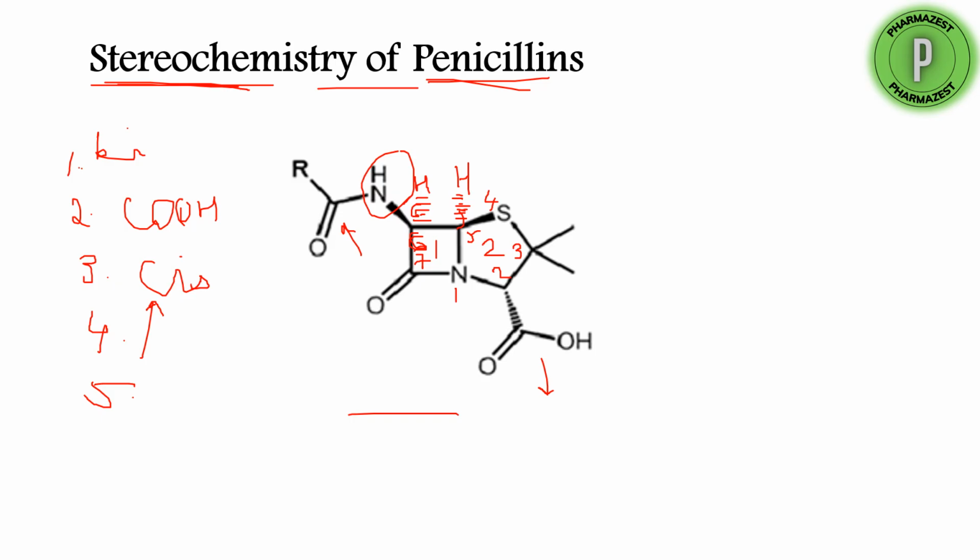The carboxylic acid group at position 2 and the amino group at position 6 are trans to each other. The carboxylic acid has dashed lines, so it is below the plane, and the amino group has a solid line, so it is above the plane. One is below and one is above, so they are opposite to each other, that means trans to each other.